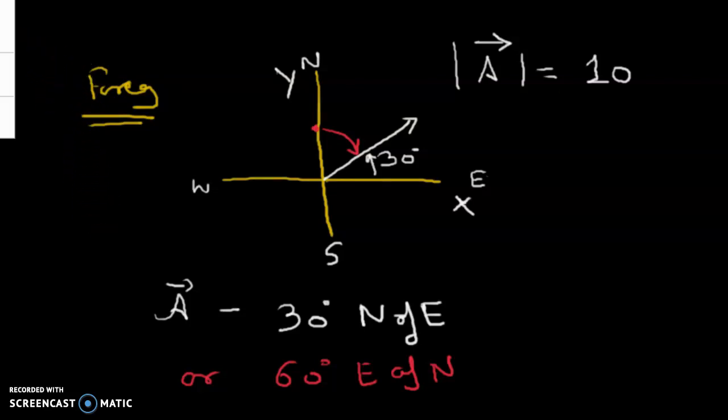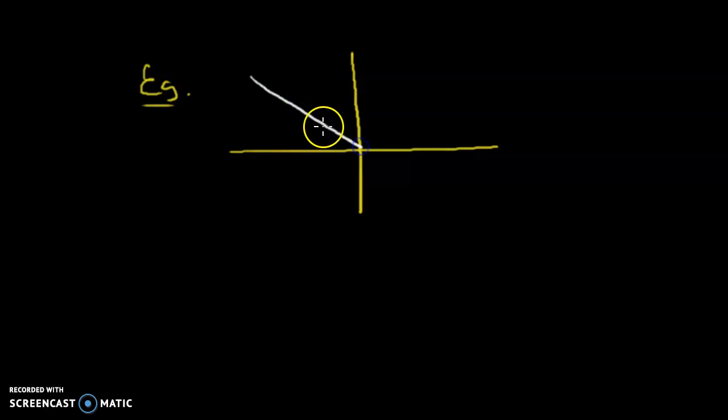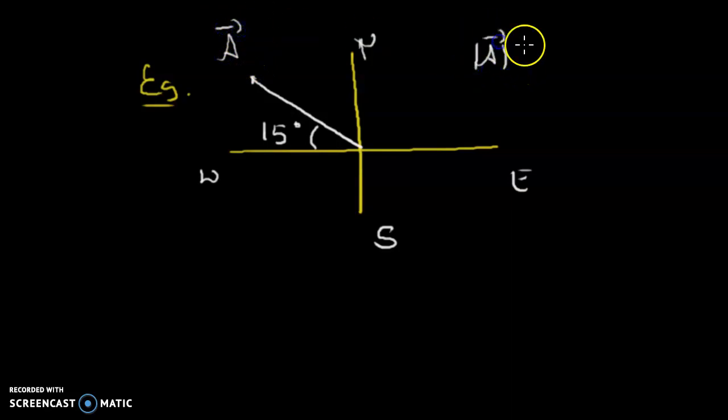So now you have to tell me another one. Just look into it. If I say there is a velocity vector and I am representing it by this, say this angle is 15 degree, and east, west, north, south, you know that I gave you. And this is a vector, and the magnitude of the vector is, say for example, 5 meter per second. This is a velocity vector.